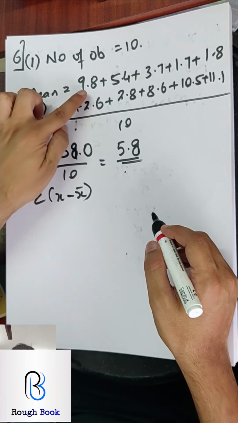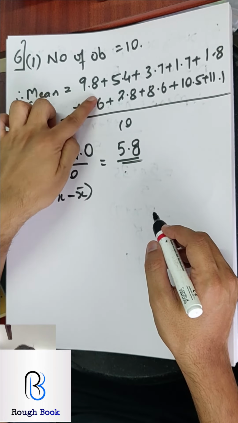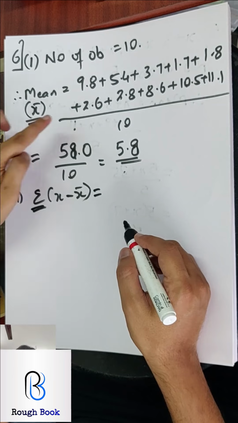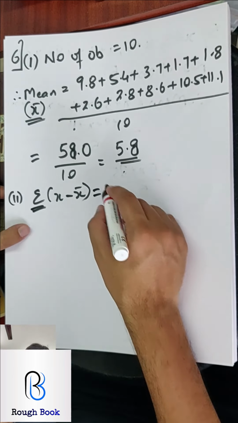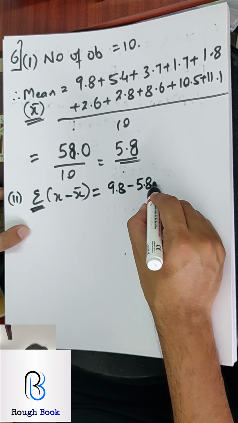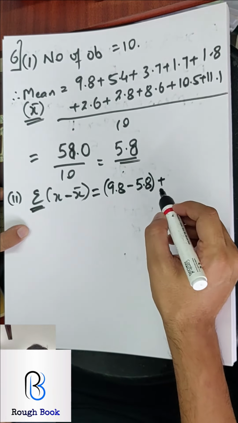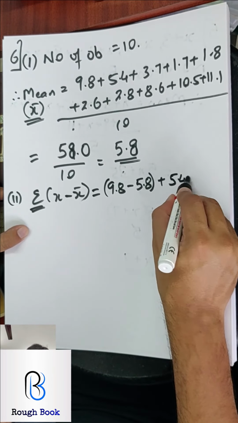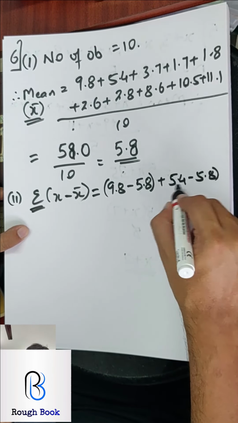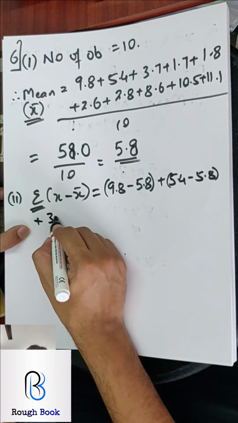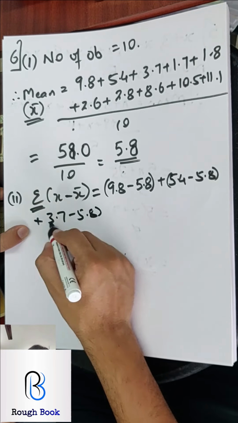X is the variable minus the x bar. Summation means the total. So the first x is 9.8 minus 5.8. Now the next value of x is 5.4 minus 5.8, because that is the mean. The next value of x is 3.7 minus 5.8.